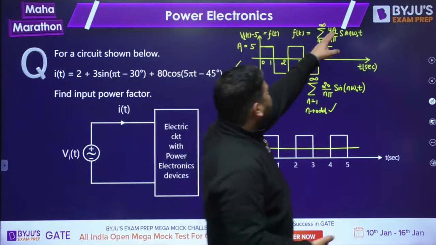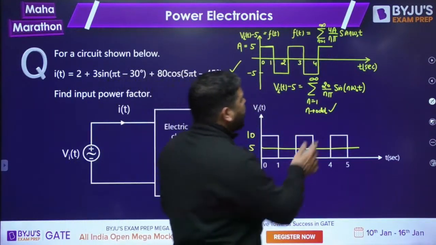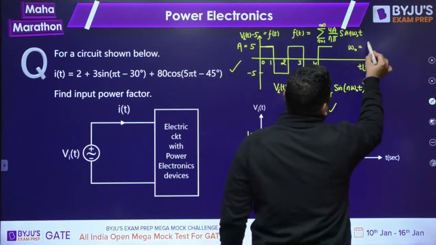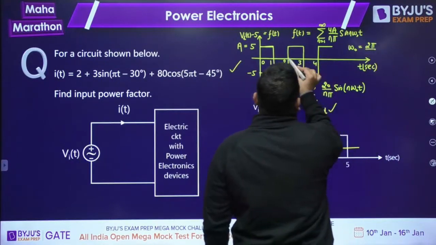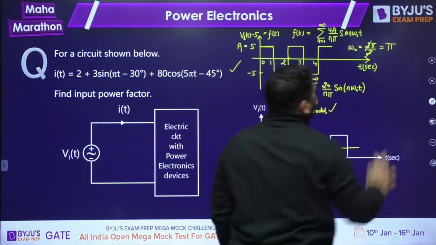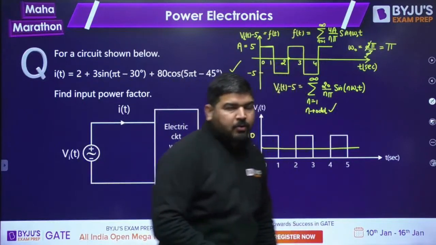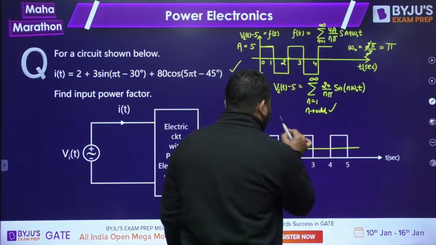So I have put this A value, and it becomes 20 upon n pi sine of n omega naught t. What is omega naught? Omega naught is 2 pi by T, and the time period is 2 itself, so this cancels, and omega naught comes out to be pi. So you can put this value of omega naught.